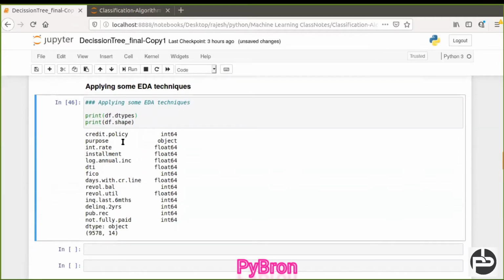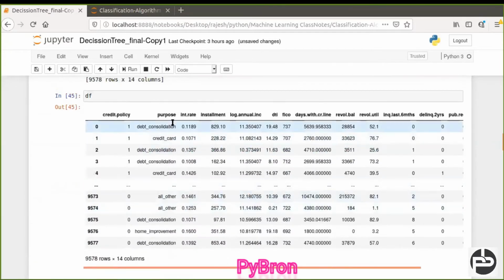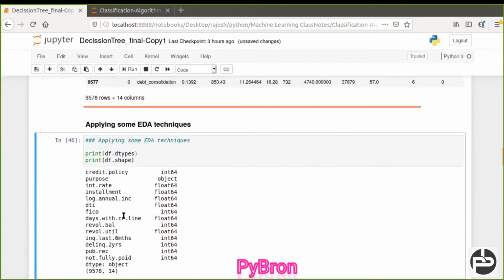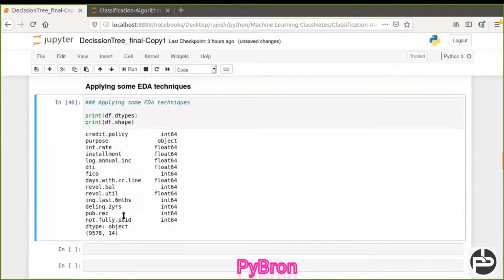You can see purpose is object. Apart from that, everything is fine, int and float are fine, because before applying a machine learning algorithm, we have to convert our object data type into integer or float. Otherwise it will not work, because a machine only understands numbers, not any string kind of data, right? So here all the columns have integer or float form only, except the purpose column. So we have to convert that purpose column. We will see all these things.